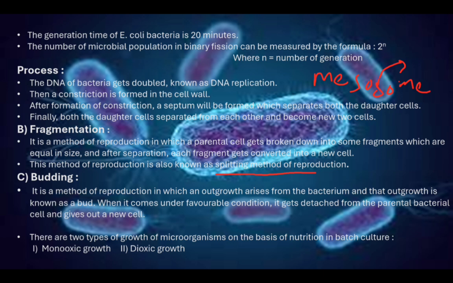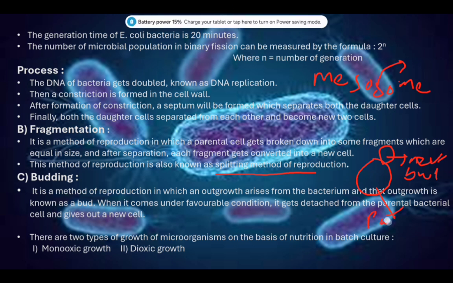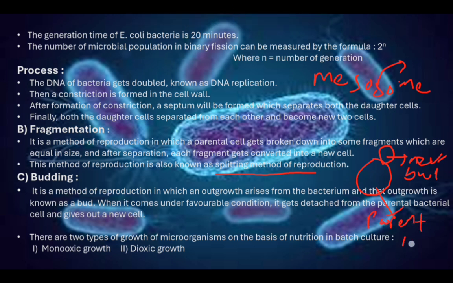Next we will study budding. Budding means a bud is formed from the parent body. It is a new bud, and this is the parent body. It is an asymmetrical process because the parent is not equal in size to the daughter cell. So that is the asymmetrical method.